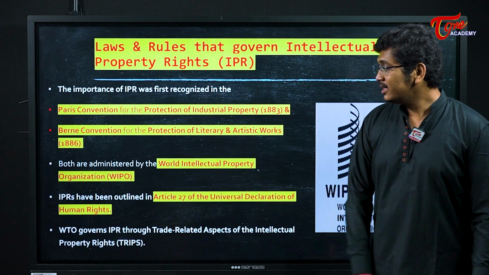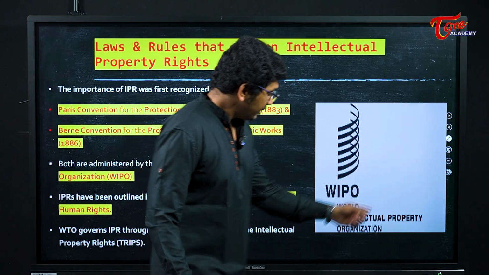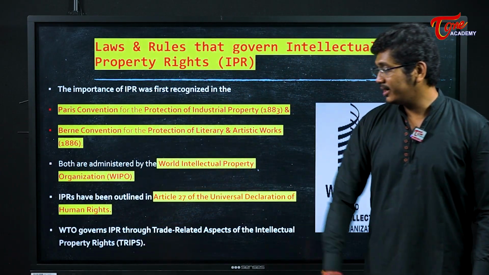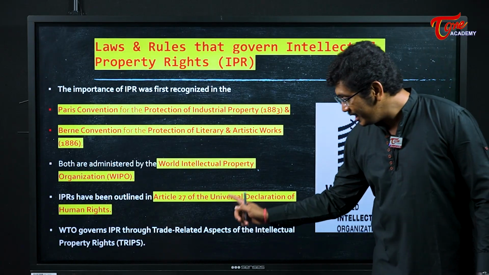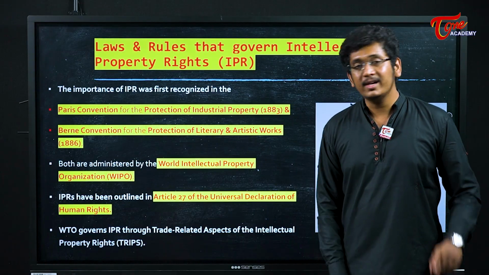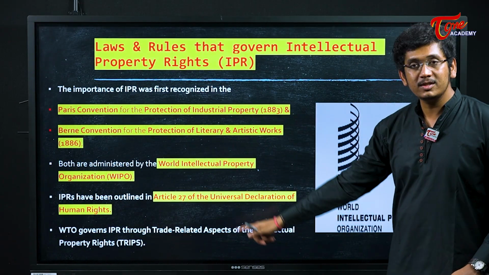Next, both these laws are today looked after by an organization known as the World Intellectual Property Organization. And even in the Universal Declaration of Human Rights, Article 27 gives you rights with respect to intellectual property. Why am I telling you all these points?